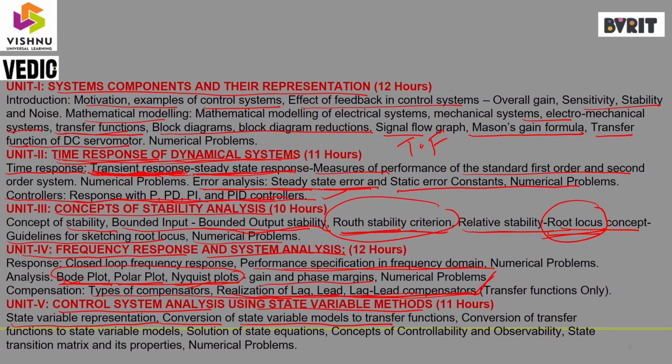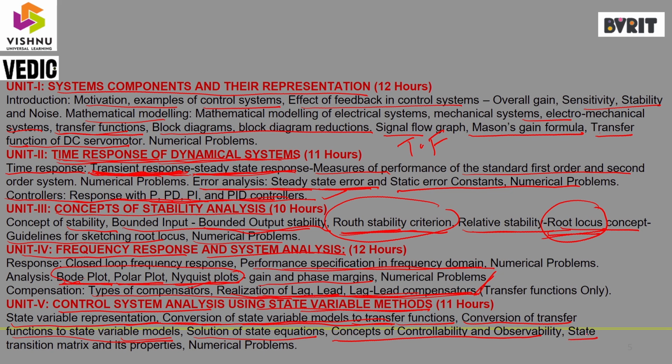In these two chapters, some limitations are there, but in the fifth chapter, for any kind of system, we can apply the state variable methods, whether it is a linear system or non-linear system, or time invariant system or time variant system. Then we can simplify and get the state equation. Based on the state equation, we can determine the controllability and observability. Finally, we get the system performance.